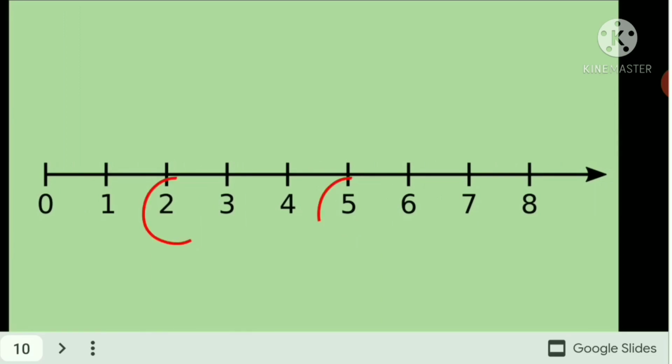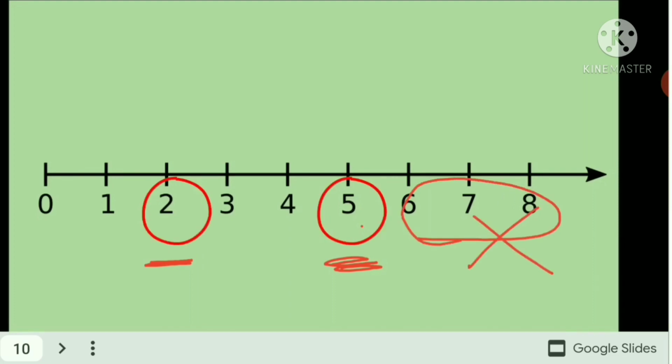Now let me tell you about the between numbers. For example, two numbers are given, 2 and 5. You have to write the numbers that are found in between 2 and 5. Whenever we use the word between, we will not consider these numbers, 2 and 5.